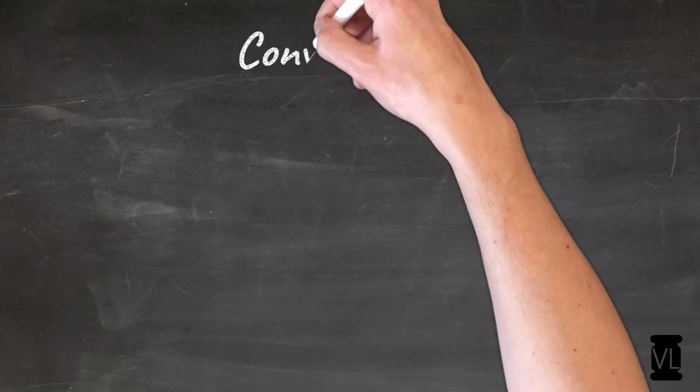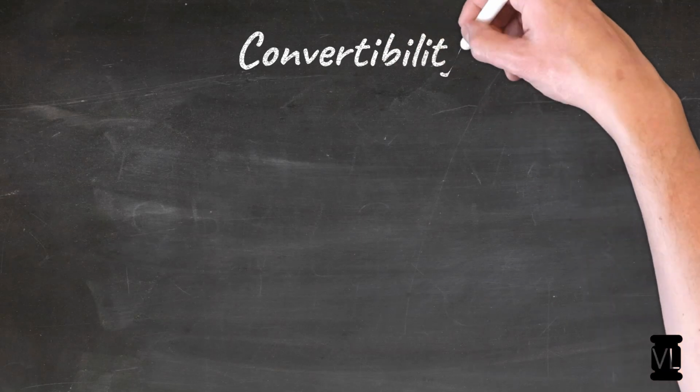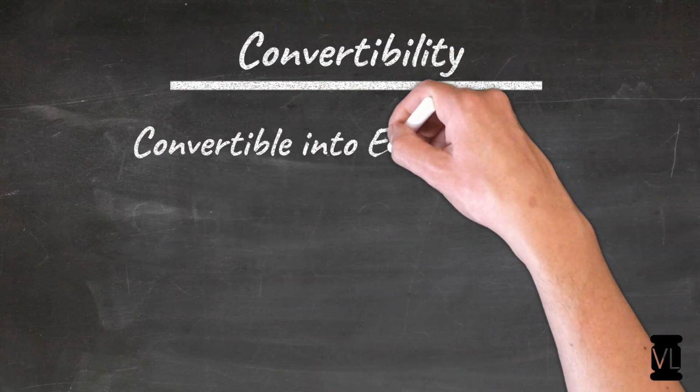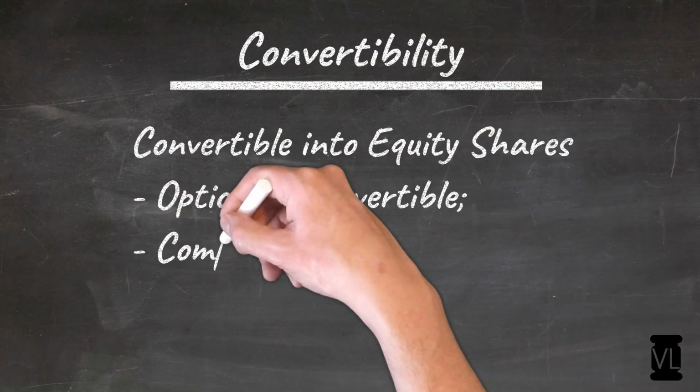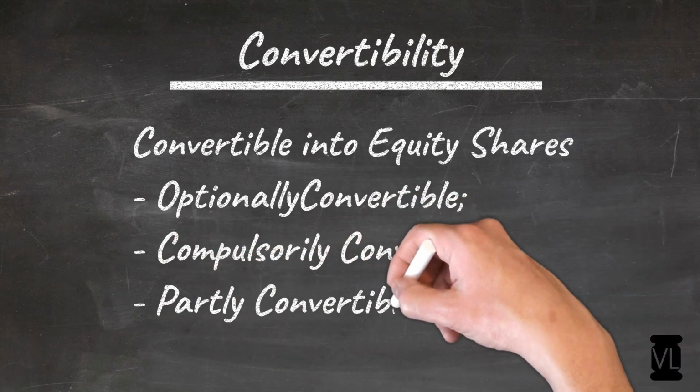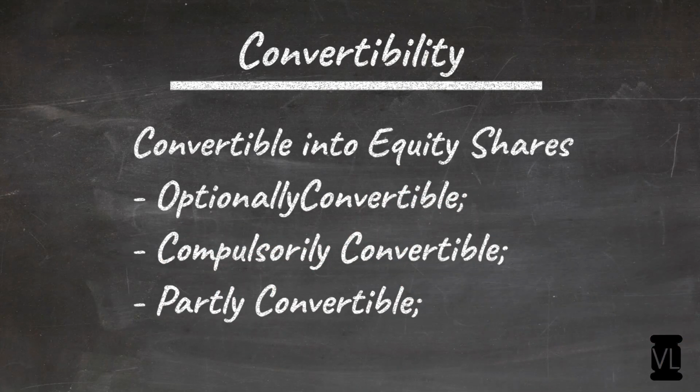When it comes to convertibility, a debenture may be convertible into equity shares. So when we mean convertible, we imply converting into equity shares. Now as per the terms of the debentures, the instrument may be either optionally convertible, compulsorily convertible, or partly convertible. That is completely dependent on the need of the company and the terms of the respective debentures.